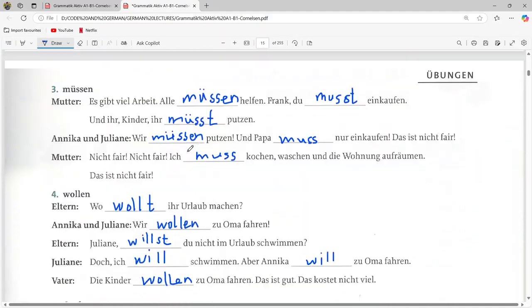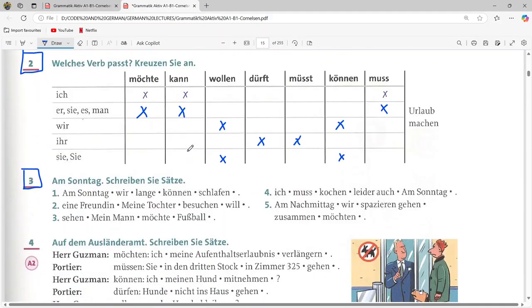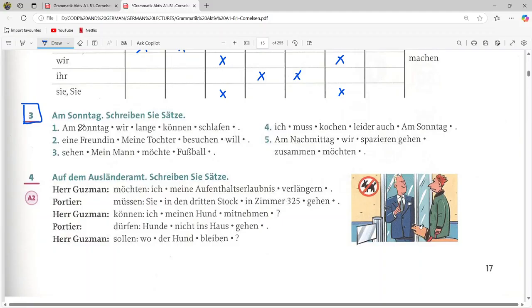Okay, so let us try to make the sentences. First one: am Sonntag wir lange können schlafen. So this is the modal verb, so it should be in the second position, and schlafen is a normal verb, it should be at the end.